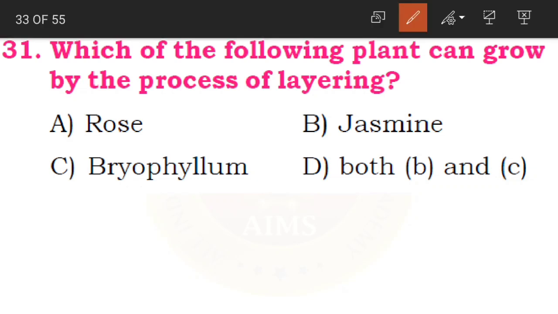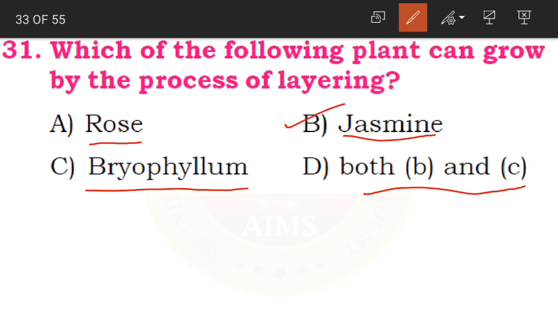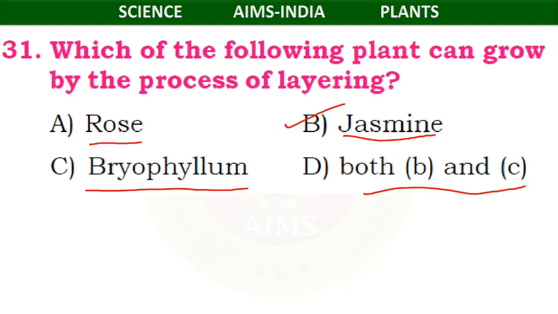Whether it is A option rose, B jasmine, C birophyllum, or both B and C, that is jasmine and birophyllum. Okay, children, so which one? The answer is B, that is jasmine. Okay, children, so this is the correct answer.